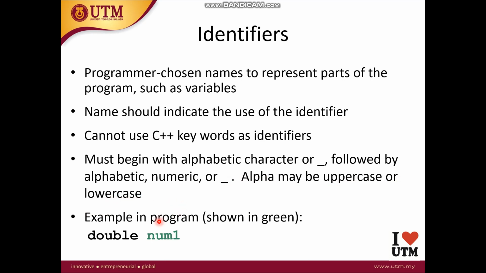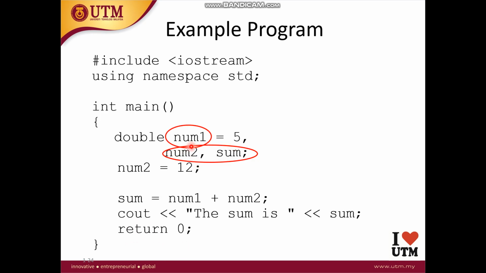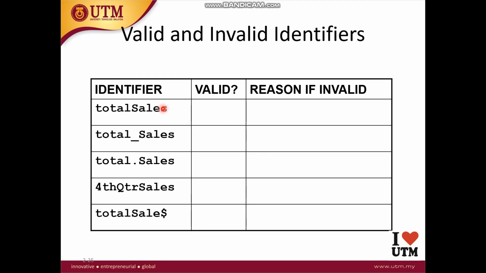For example, here we've got a variable double num1. This is a variable, and these are the other variables: double num1, num2, sum. And here are some examples of which one is valid. This one is valid, this one is valid, and this one is not valid, and this one is valid as well. So you can write down why it's invalid.